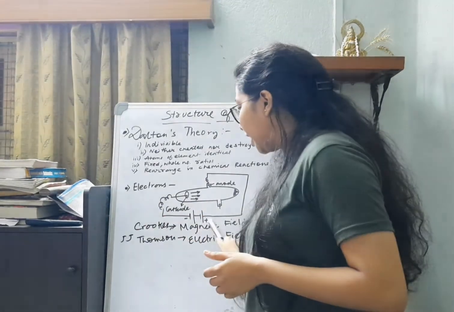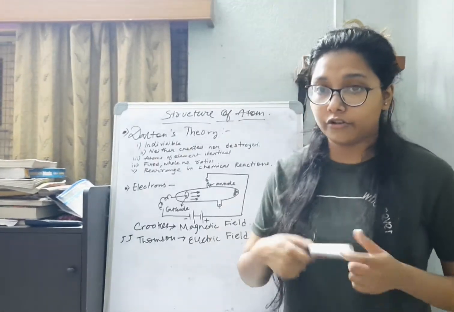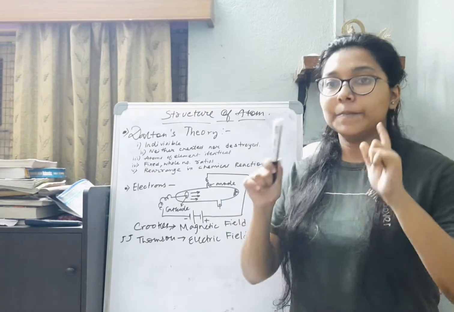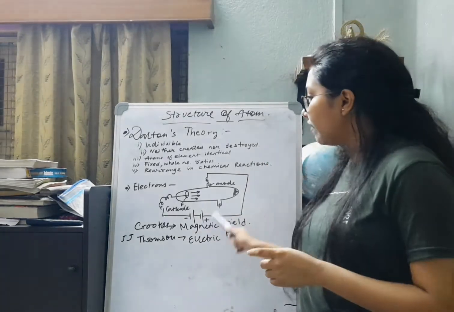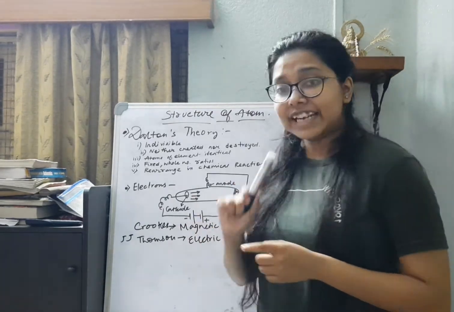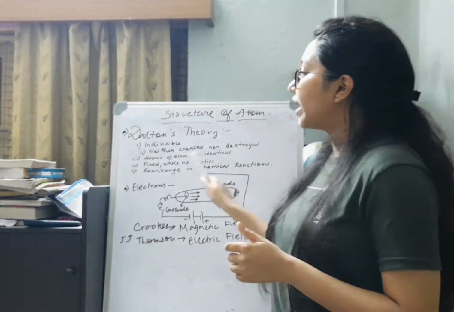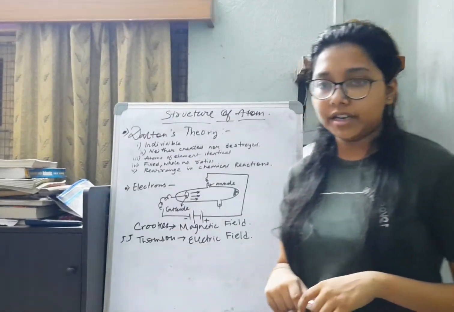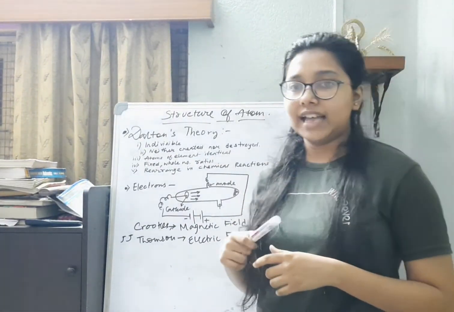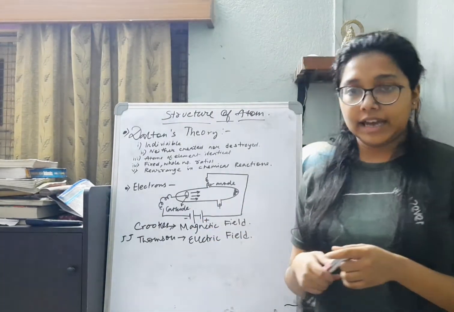And the electrode connected to the positive terminal, that is the positively charged electrode, is known as the anode. So the positively charged electrode is the anode and the negatively charged electrode is the cathode. Now William Crookes performed the experiment and he found that certain rays were traveling from the cathode.